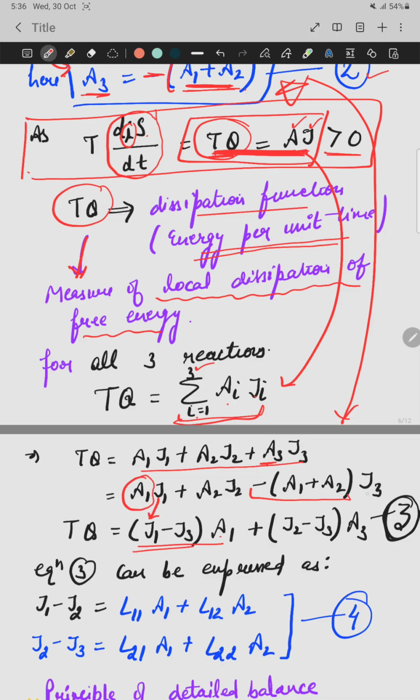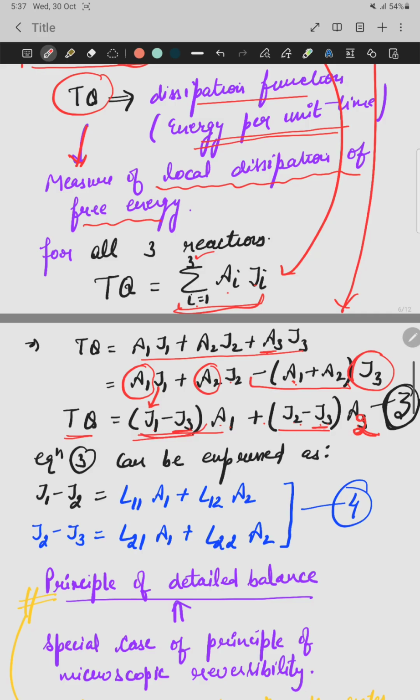First J1, and from the second bracket, for A1, minus J3 comes. Then for A2, the coefficient is J2, and from the second one it comes minus J3. So T theta can be written as (J1 minus J3) into A1 plus (J2 minus J3) into A2.